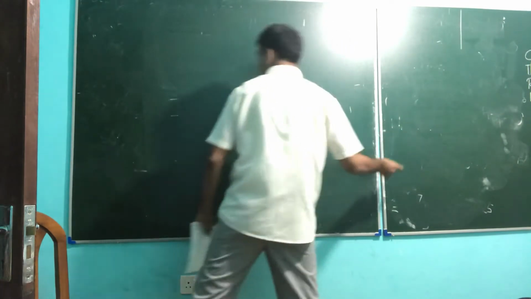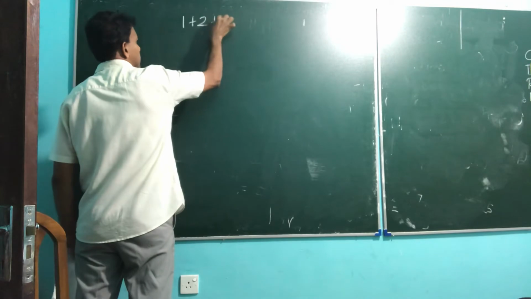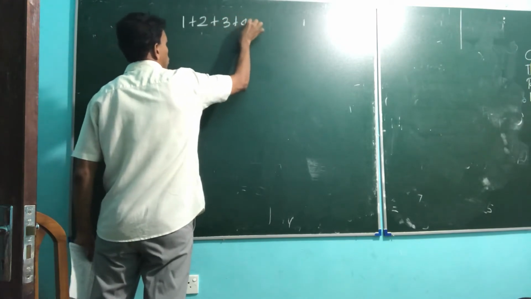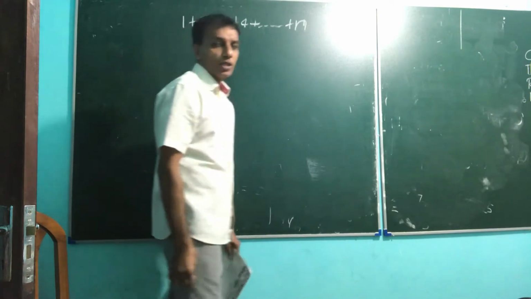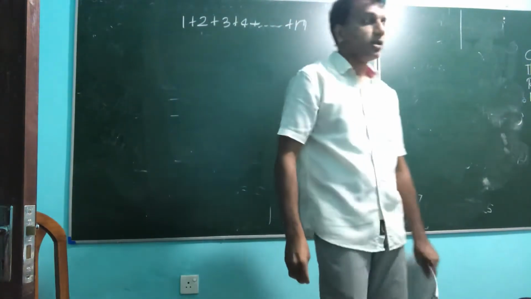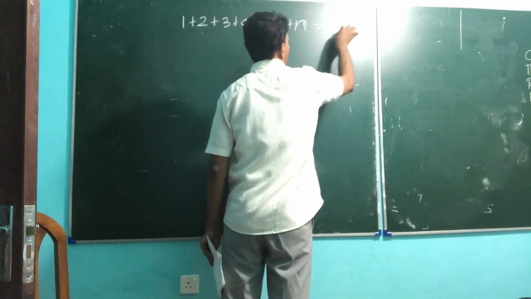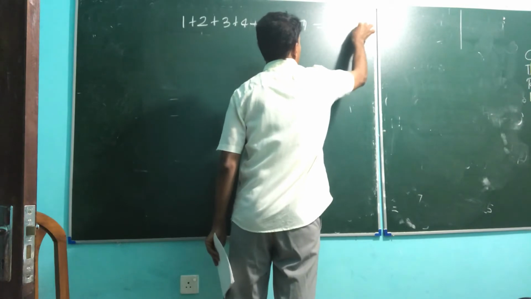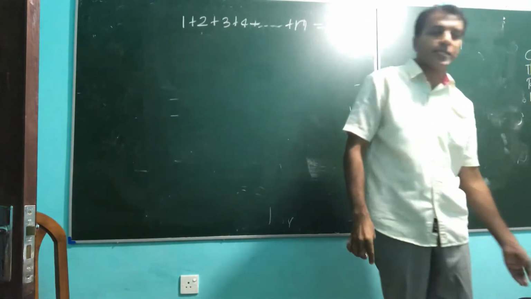1 plus 2 plus 3 plus 4 up to n numbers. The answer is n by 2 into n plus 1. So dear student, this is a very important general formula in mathematics.